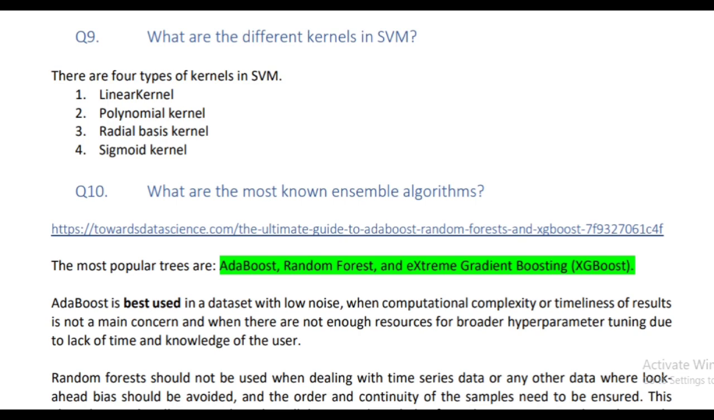Question number 10. What are the most known ensemble algorithms? The most popular ones are AdaBoost, random forest, and extreme gradient boosting, XGBoost.